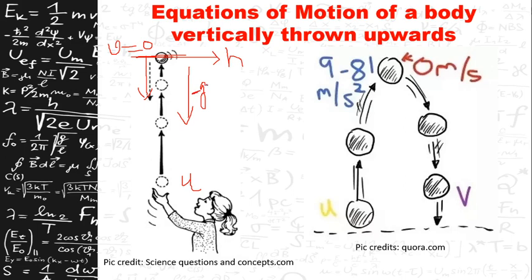The body is traveling with a decreasing velocity, so the body will acquire deceleration, that is a negative acceleration here. Therefore, we'll consider the acceleration as minus g here.